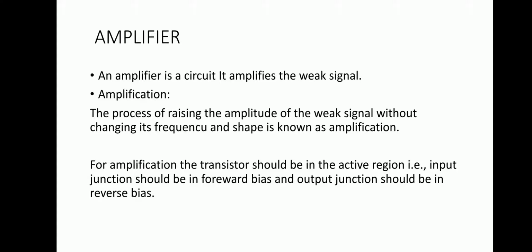So for a transistor as an amplifier circuit, it should be in the active region. That means the input junction is forward biased and the output junction is reverse biased. This is the first condition to design an amplifier circuit.